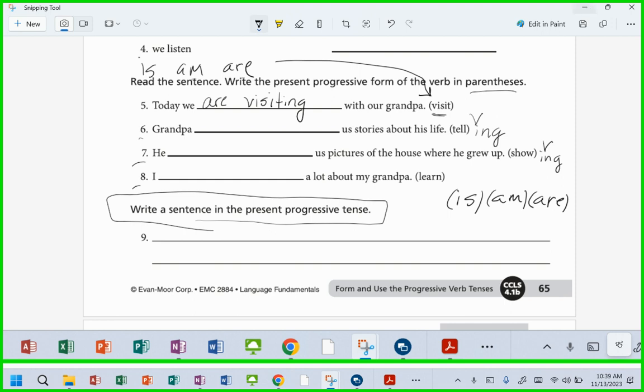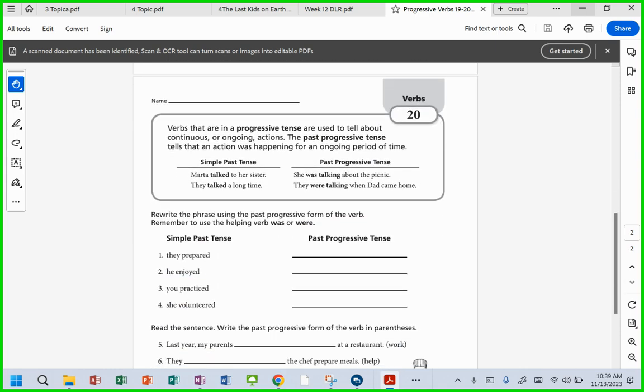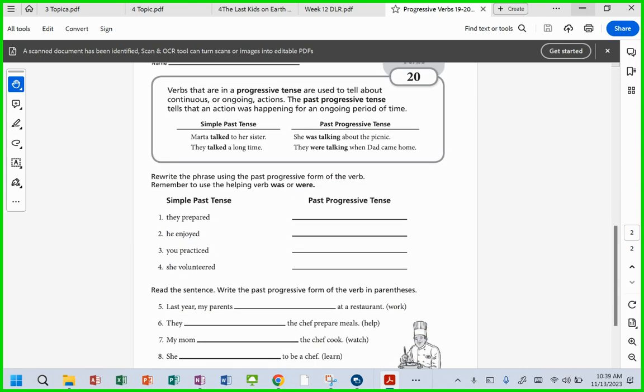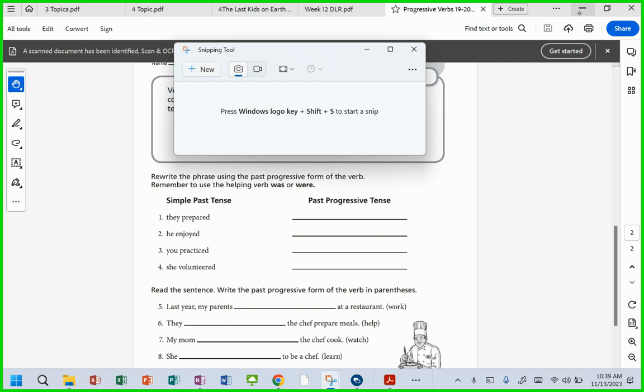All right, let's take a look at 20. Flip it on over, guys. Now we're going to do past progressive. Okay? Now we're going to do past progressive. So let me snip this guy here.